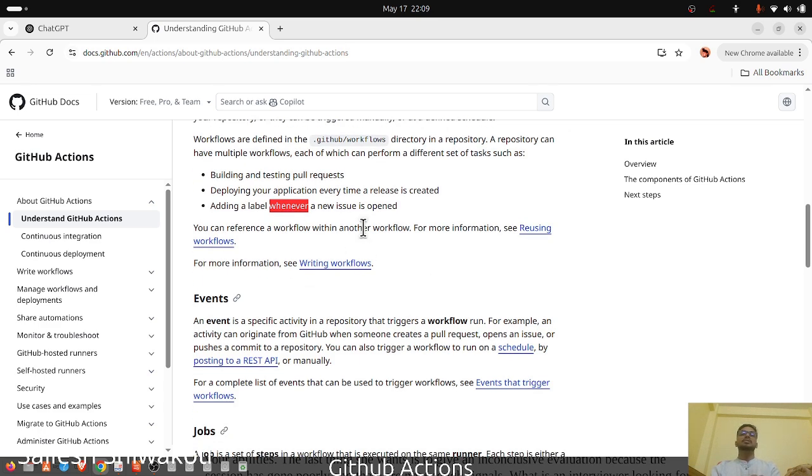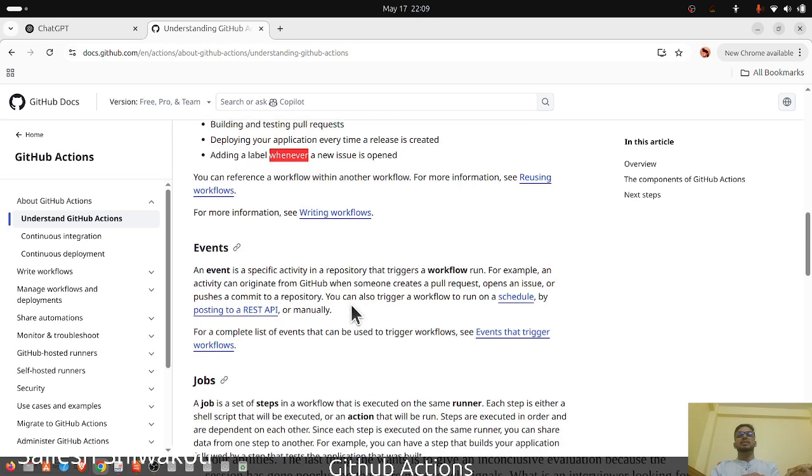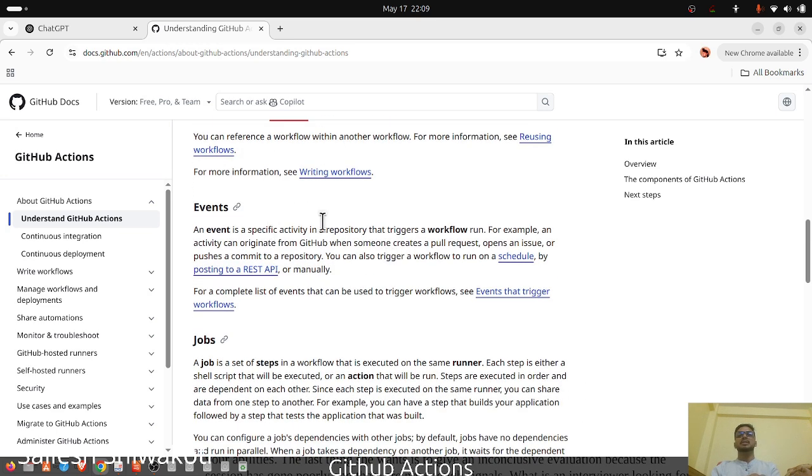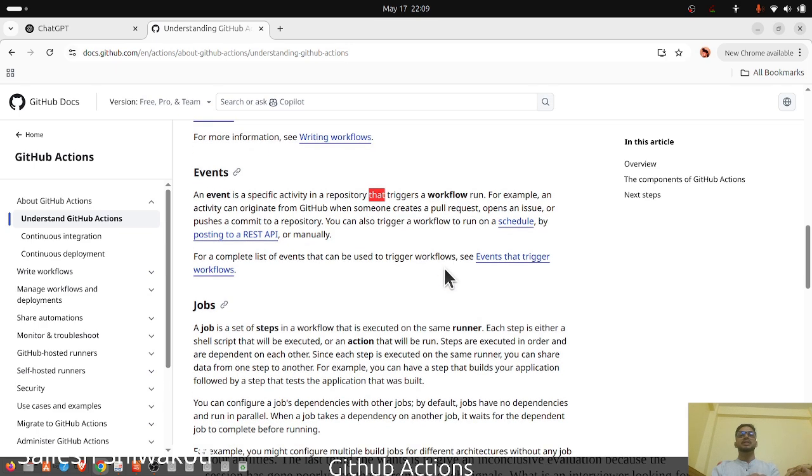You can reference a workflow within another workflow. For more information, see writing workflows. Events: an event is a specific activity in a repository that triggers a workflow run. For example, an activity can originate from GitHub when someone creates a pull request, opens an issue, or pushes a commit to a repository. You can also trigger a workflow to run on a schedule, by posting to a REST API, or manually.